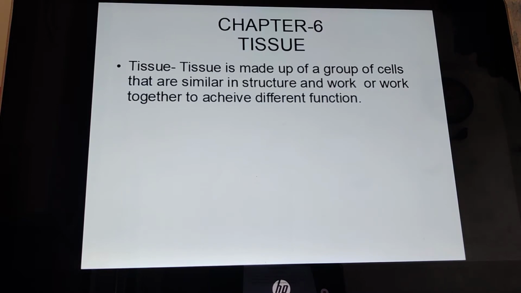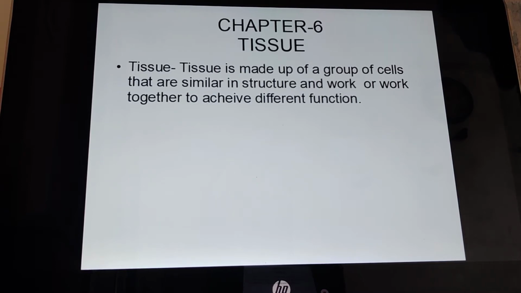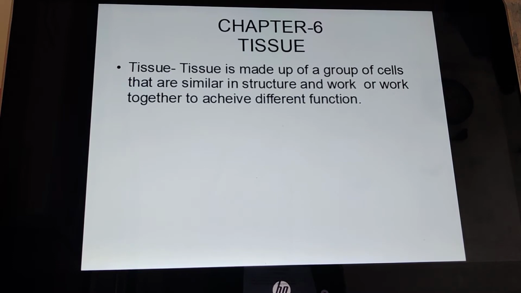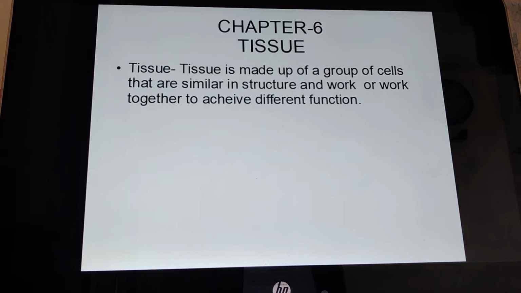Now children, there are two types of organisms: unicellular organisms and multicellular organisms. The organisms such as amoeba, paramecium, bacteria are made up of a single cell. All the cellular activities, all the body activities are performed by one cell.